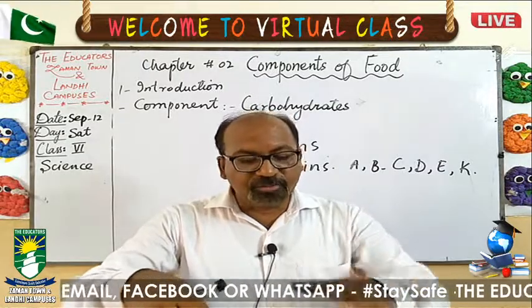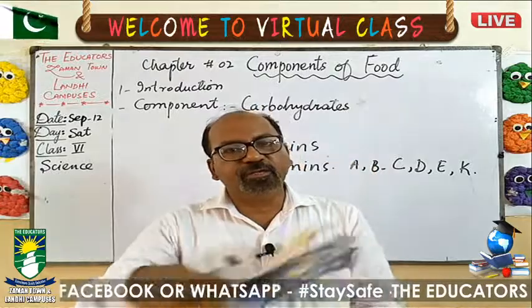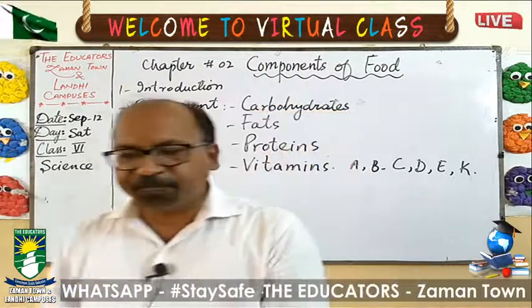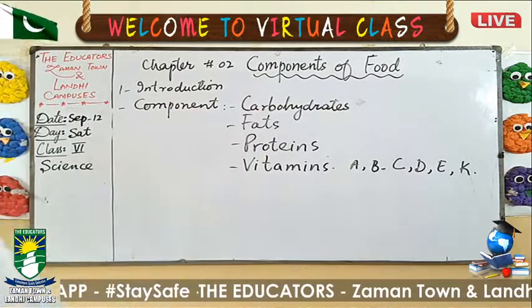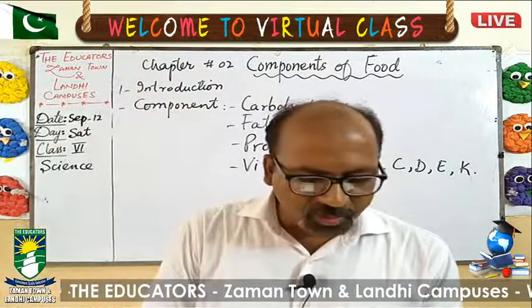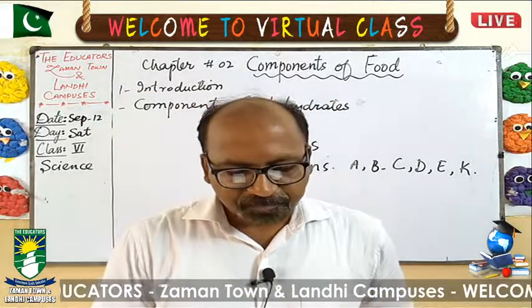So when you read this table, definitely you will get all the information about these vitamins.